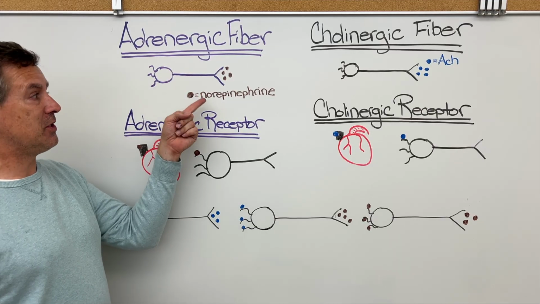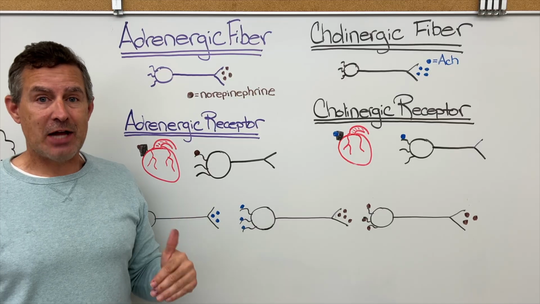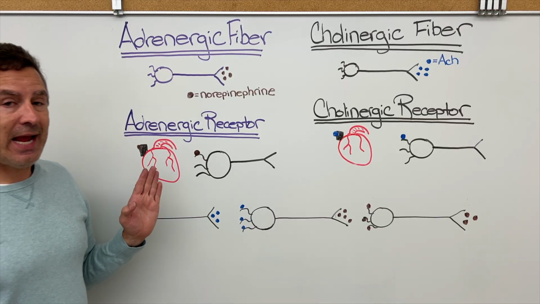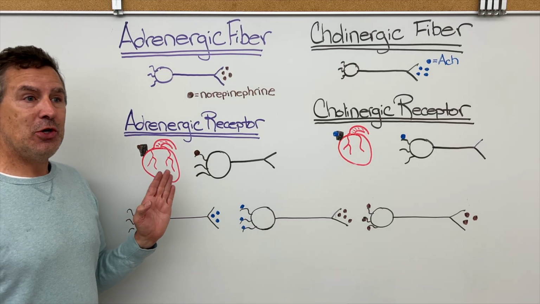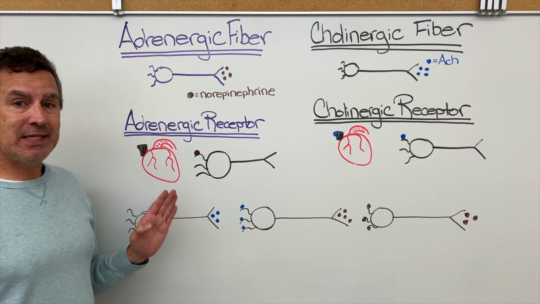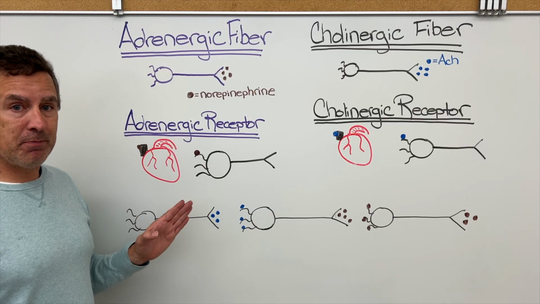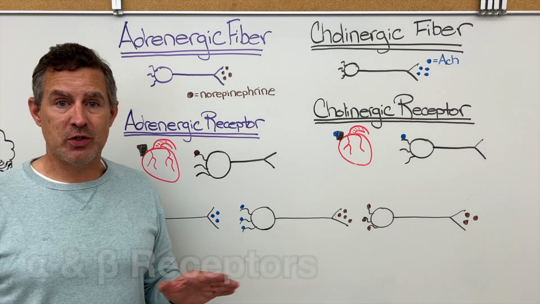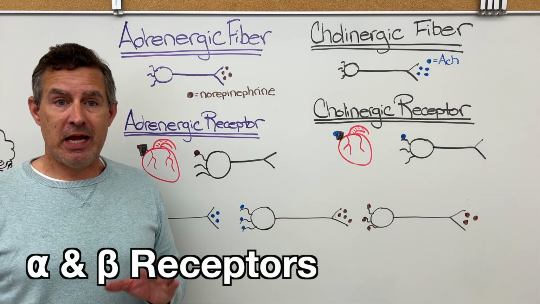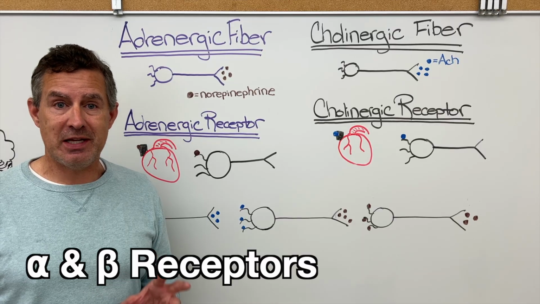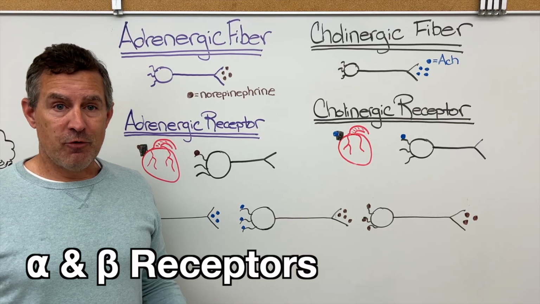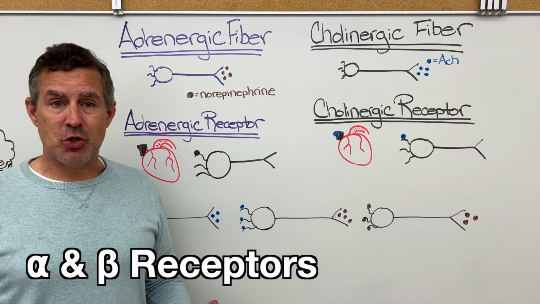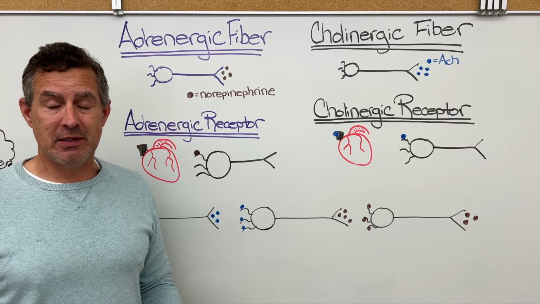The fiber that releases norepinephrine is an adrenergic fiber. Any receptor that has norepinephrine binding to it is an adrenergic receptor. There are a number of different types of adrenergic receptors, alpha receptors and beta receptors, and we'll talk about those when we delve more deeply into receptors. Alpha and beta receptors, all adrenergic receptors are G protein linked receptors.